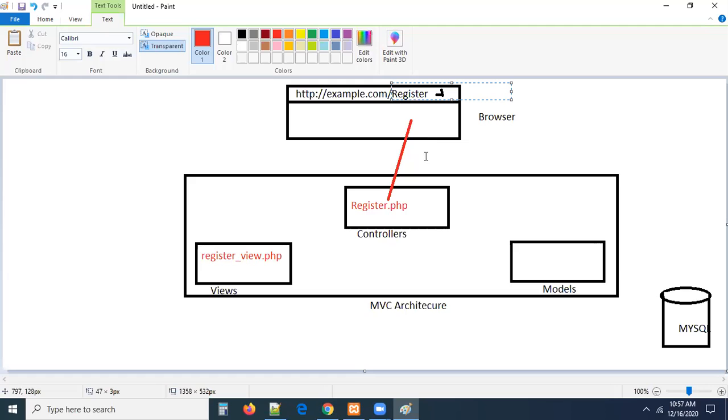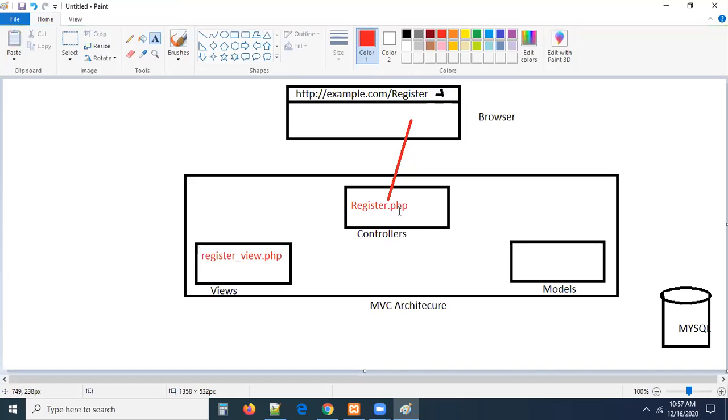Register. With the same name, in our controllers folder, there should be a file, guys. What is the file name? Register.php. Whatever the URL parameter at the end, register, with the same name there is a controller in your controllers folder. This controller file will decide what to load, how to load, when to load, what to validate, and all. Everything will be decided by this controller. That's why it is called the heart of our PHP. For every action, we can create one controller.